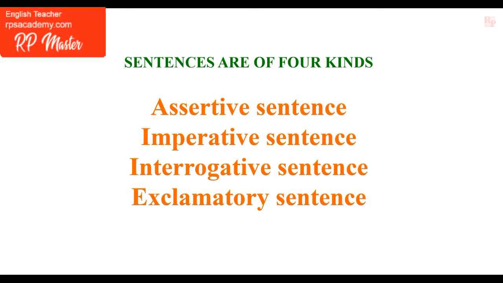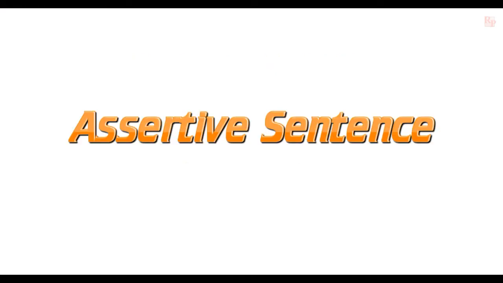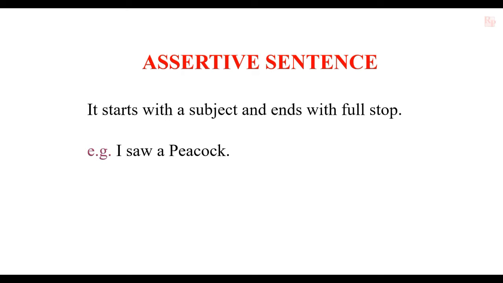Sentences are of four kinds: assertive sentence, imperative sentence, interrogative sentence, and exclamatory sentence. Assertive sentence starts with a subject and ends with a full stop. For example, I saw a peacock.